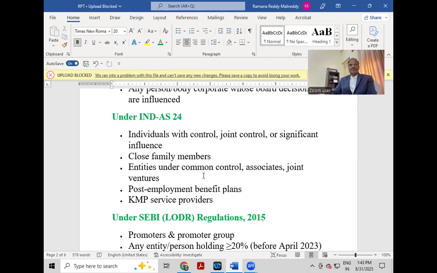Close family members are related parties. Entities under common control, associates, and joint ventures are related parties under accounting standards. Post-employment benefit plans, KMP, and service providers also come under related parties.